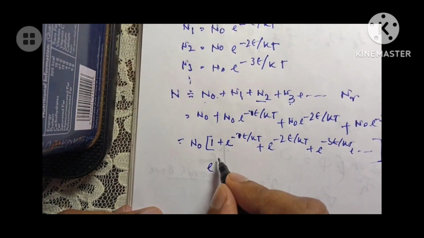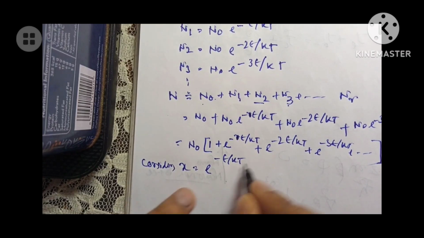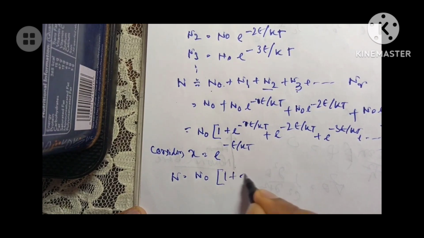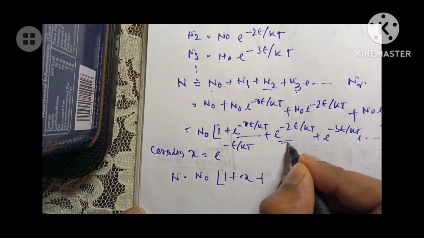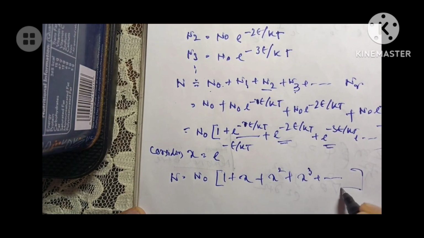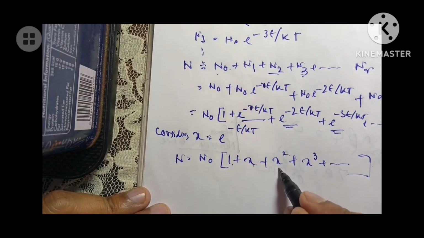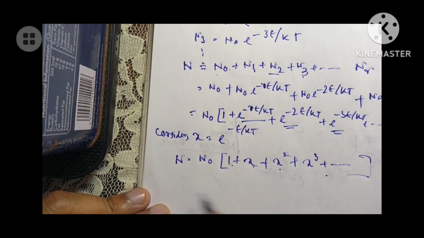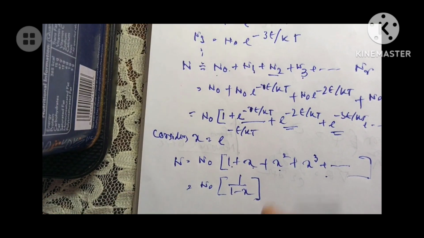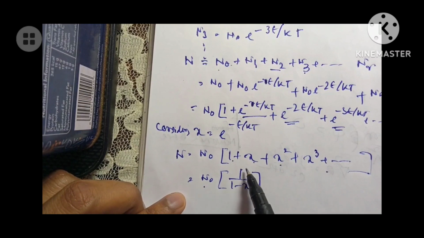So if I consider x equal to e to the power minus epsilon by kT, what will I get? I get n equal to n0 times (1 plus x plus x square plus x cube, and so on). And we know from our knowledge of series that the series 1 plus x plus x square plus x cube plus x to the power 4 gives 1 by 1 minus x. So n equals n0 into 1 by 1 minus x.